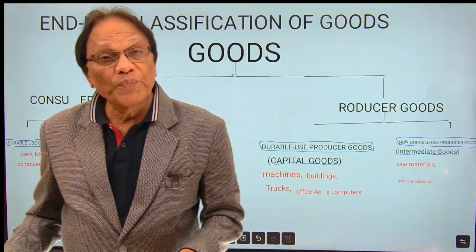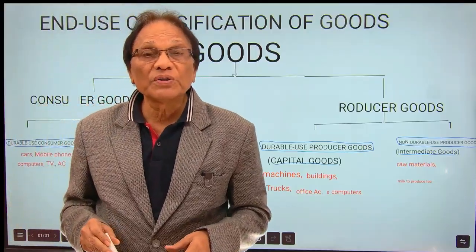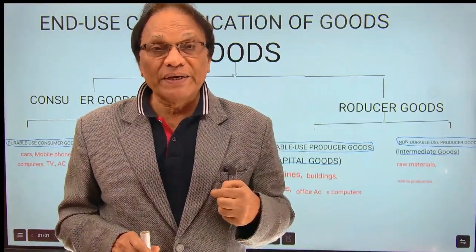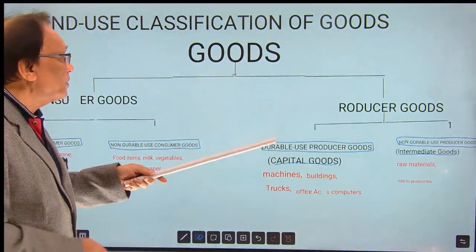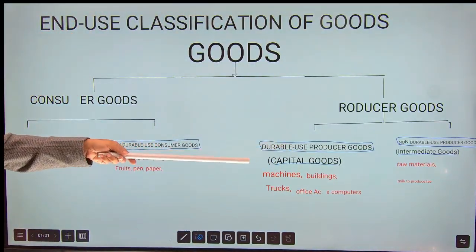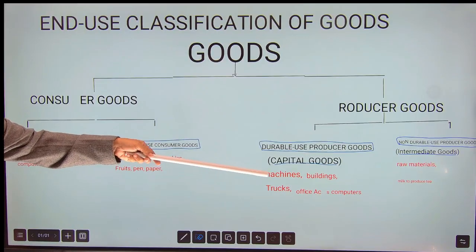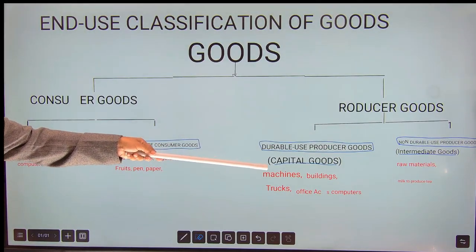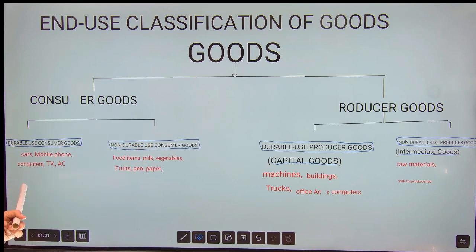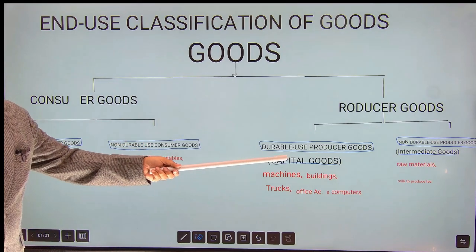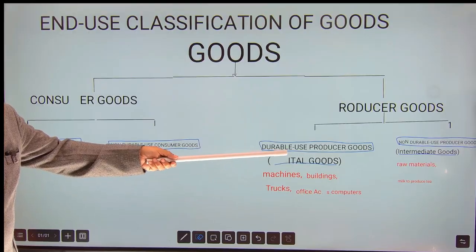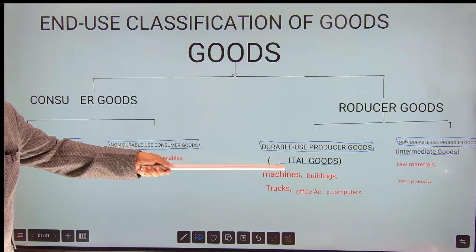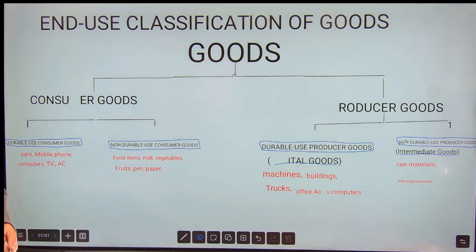And now producer goods. What are producer goods? Producer goods are those which are used by the firms, producers, not by consumers. These are also divided into two parts: durable use producer goods. You must have seen in the factory, machines are there, buildings are there. Like inside the factory, you have a computer. That is also a durable use producer good. At home, it is a durable use consumer good. At the factory, it becomes a durable use producer good. They have computers, they have air conditioners inside the factory. They can use it again and again for a long time.